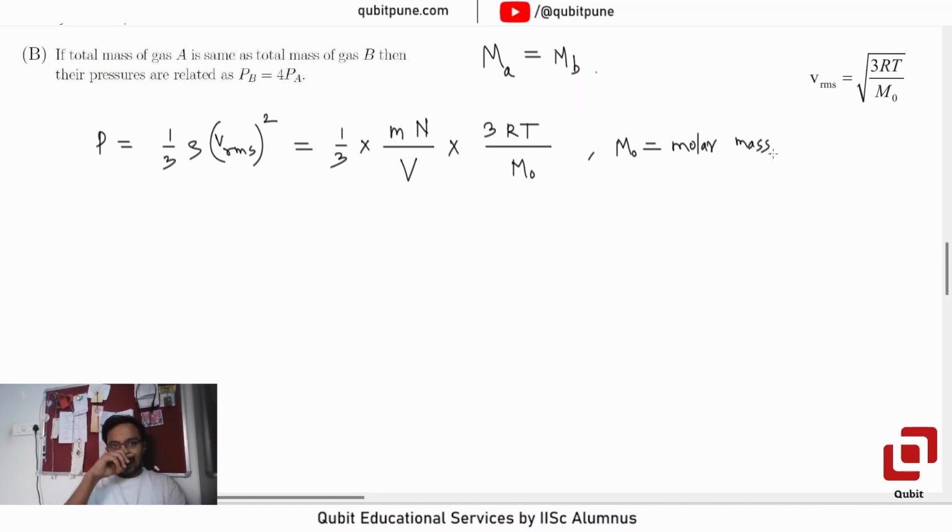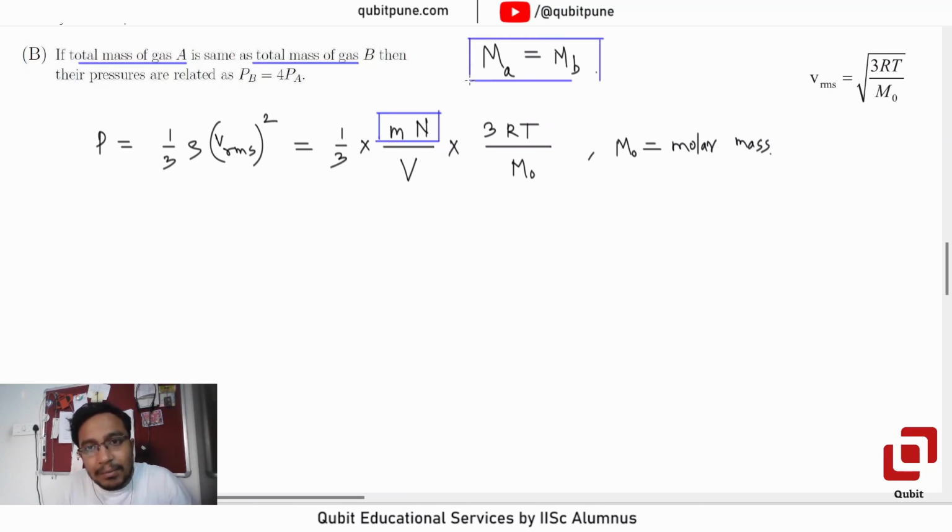Now let us get rid of the things that are constants. They are saying total mass of gas B is equal to total mass of gas A, that means m into N, the total mass, is same. So that is no longer a variable now. How about volume V?